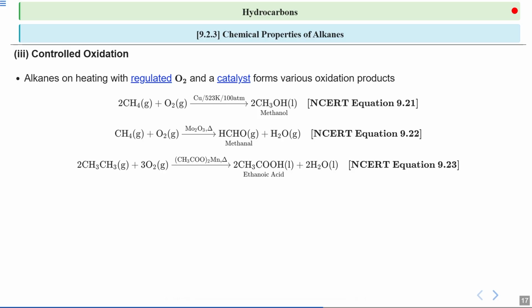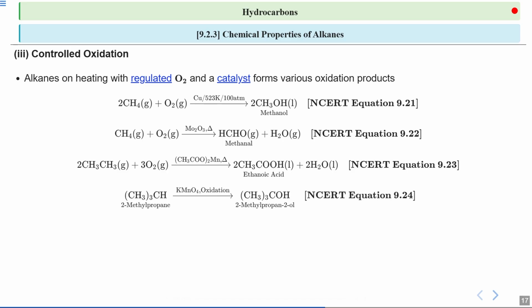Third, ethane reacts with oxygen in the presence of manganese acetate and heat to produce ethanoic acid, commonly known as acetic acid, and along with that we get water. So, this reaction shows how alkanes can be converted to carboxylic acids, which are an important part in the production of vinegar.